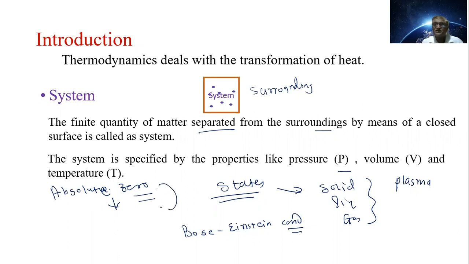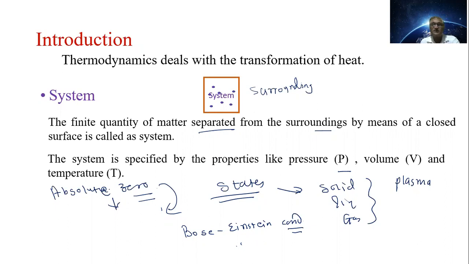It is a challenging task to achieve this absolute zero of temperature. जो कोणी absolute zero of temperature achieve करेल त्याला नोबेल प्राइज मिळेल. सिक्स्थ स्टेट साठी आपल्याला something nearly about absolute zero of temperature मिळालेला आहे, and the Nobel Prize was awarded to that person, that Nobel laureate.